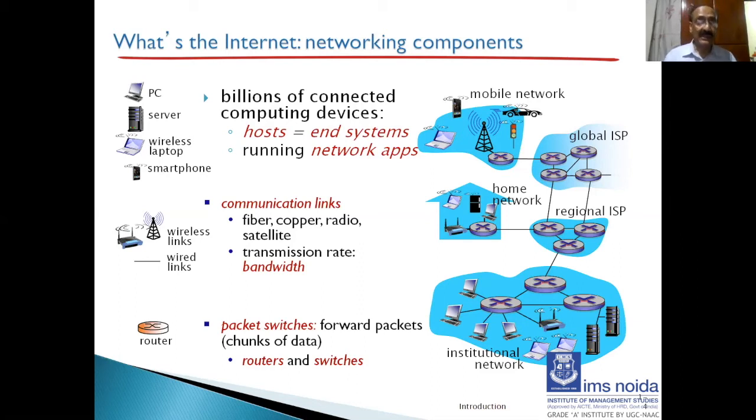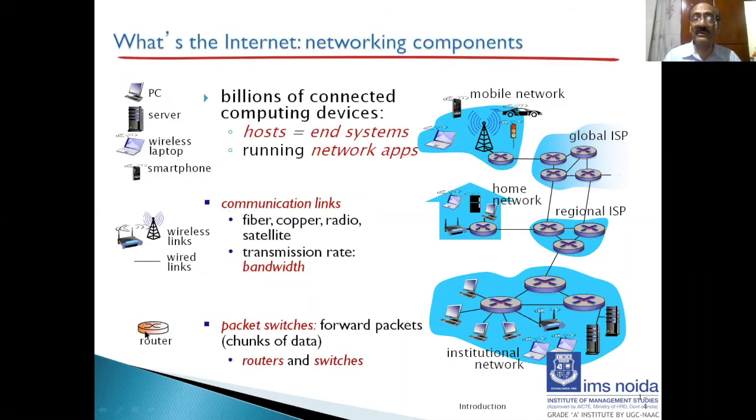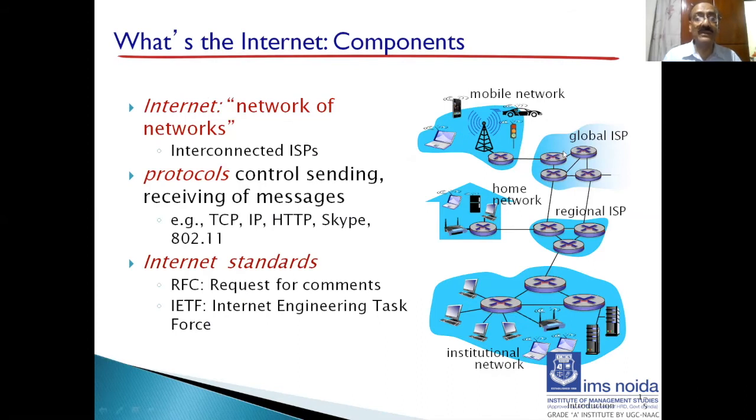Okay, so sending the packets and reassembling is a major challenge. Of course, some packets will get lost on the way. Retransmission has to be done. All that we'll see as we progress through the course. So we have seen now that the internet is a network of networks, but we forgot one major thing here, which is called the global ISP. What is an ISP? Let me just tell you.